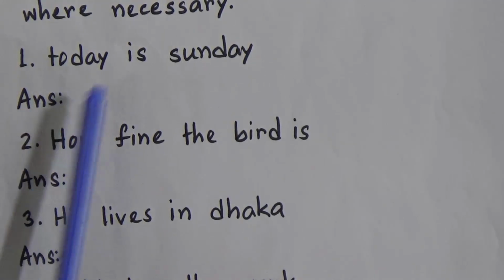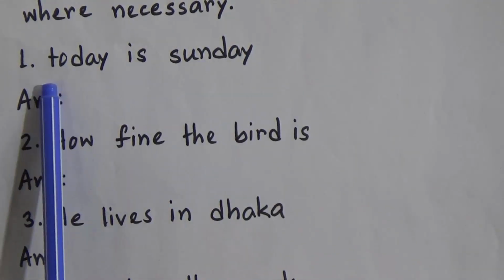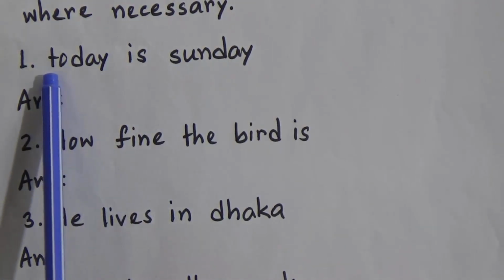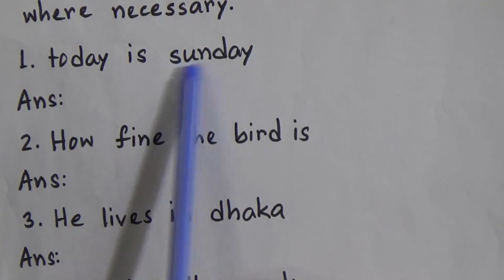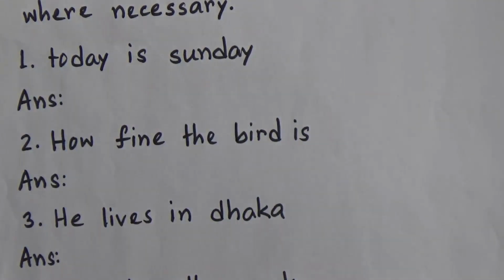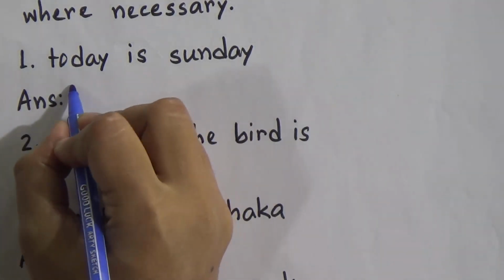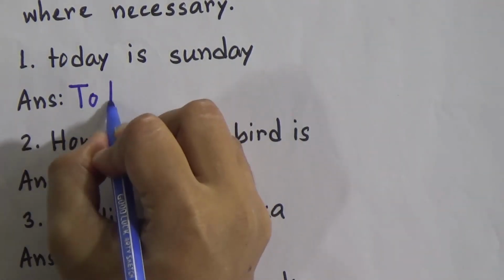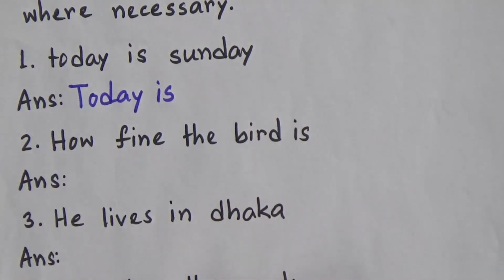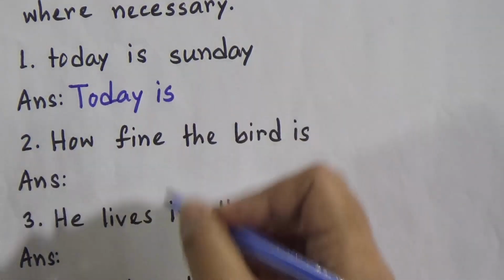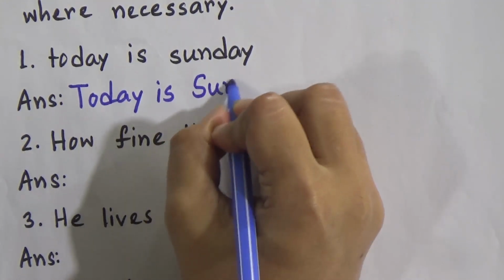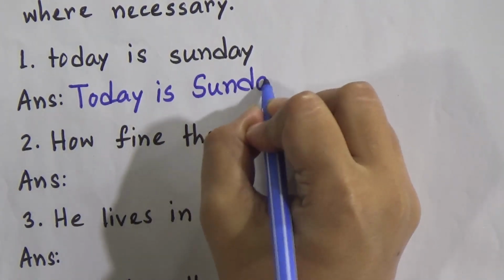Now look at the first sentence. Today is Sunday. And now look, T and S. Now look, T is in small letter and S is in small letter, and there is no punctuation mark. And today is Sunday. So we will start the sentence with capital letter. So today T will be capital letter. Today is, and Sunday, this is the name of a day, a special name of a day, so it will be capital letter, Sunday. This is proper noun, and we know that proper noun always starts with capital letter.